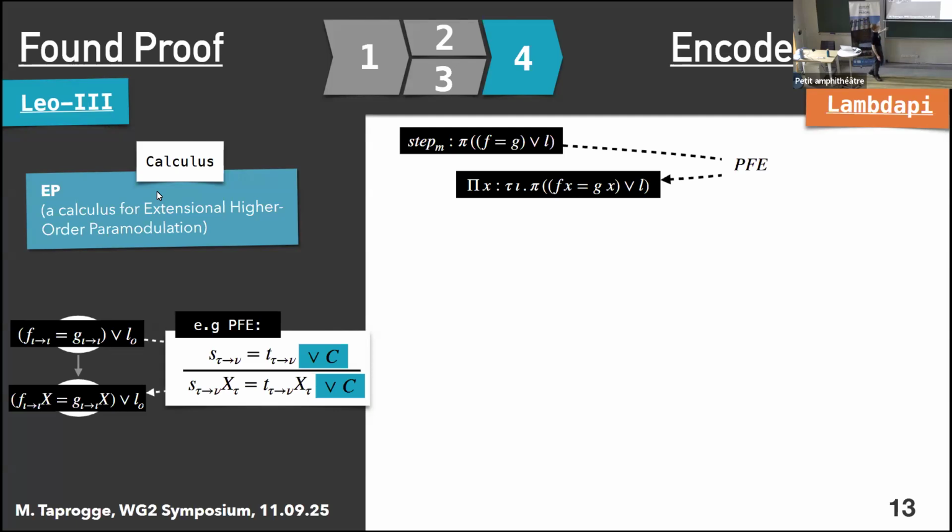If we revisit the example that we have been discussing today, so far we assumed that given f equals g or l, what Leo3 would derive for us is fx equals gx or l. Because this is pretty much exactly what the rule tells us to expect, right? However, in reality, if we used our prover on this step, Leo3 would first swap the sides of our equality.